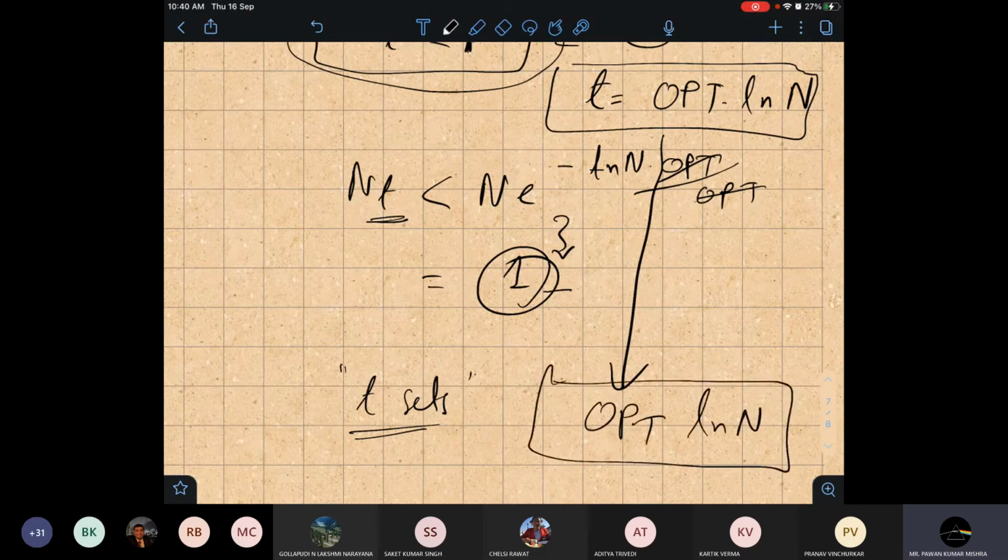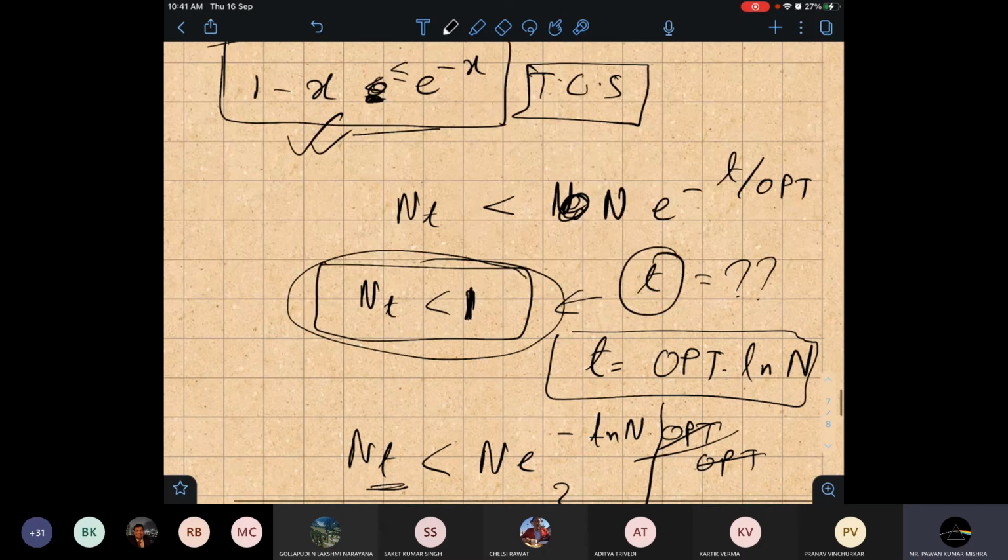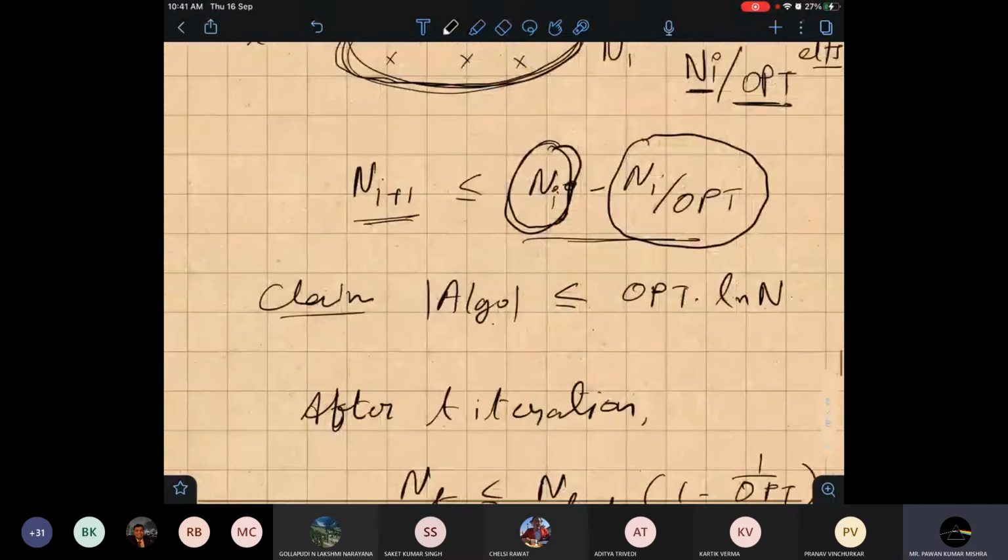So this many sets are needed to ensure that this algorithm covers all elements.